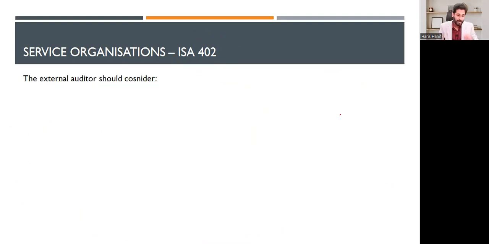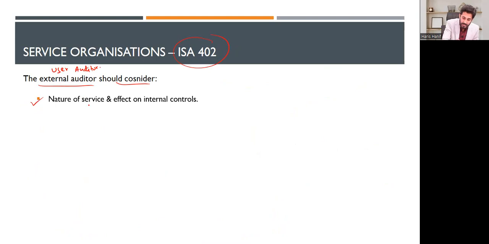Now let's move ahead. You are the external auditor. The external auditor is termed as user auditor under ISA 402. So external auditors should consider the nature of service and effect on internal controls, that is the nature of service which has been outsourced, the nature of work which has been outsourced, right?